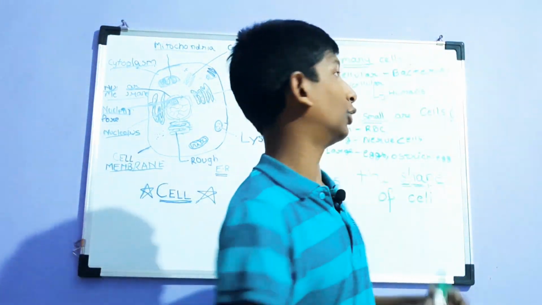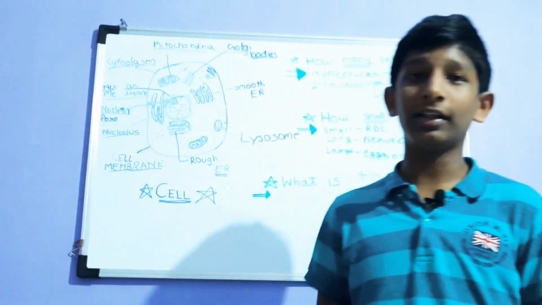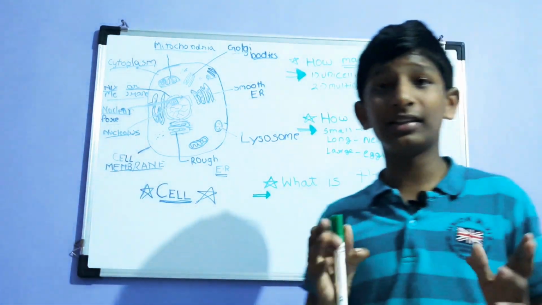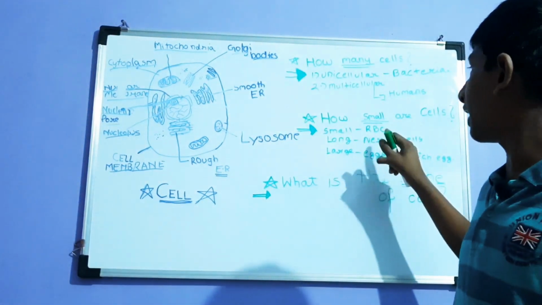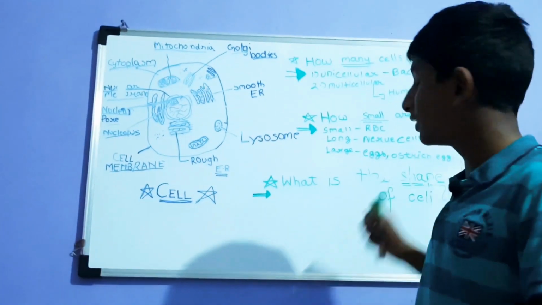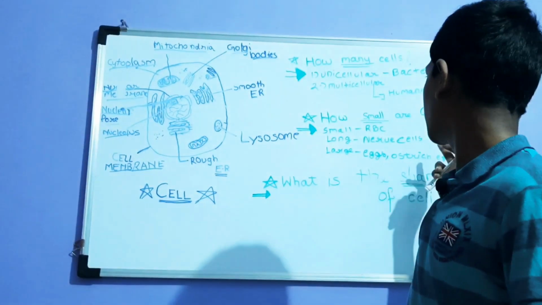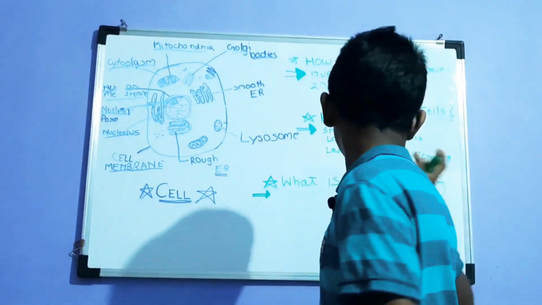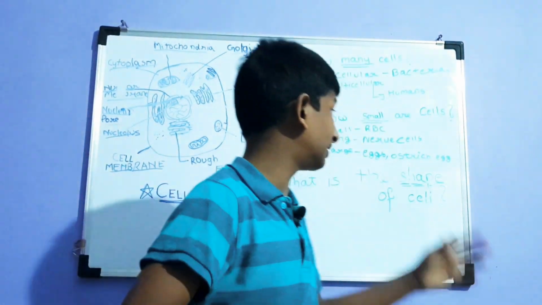That is a cell. That is not a tissue or something else. You might be thinking like that, but the fact is that they are cells. So they are the largest cells. The smallest are the RBC and WBC and most of the cells we know. Nerve cells are the longest, meaning they're really long. The largest cells are the egg cells, and the largest cell is the ostrich egg.